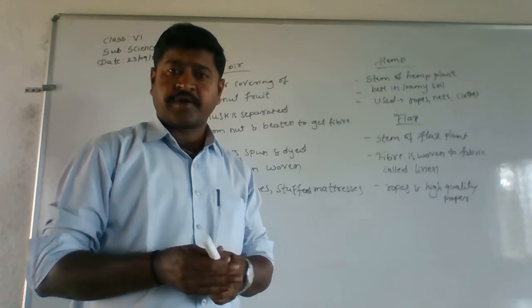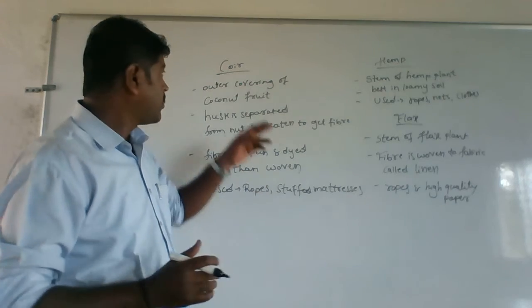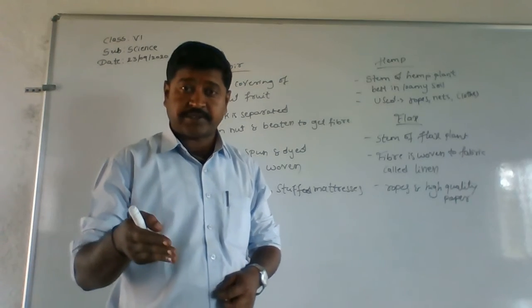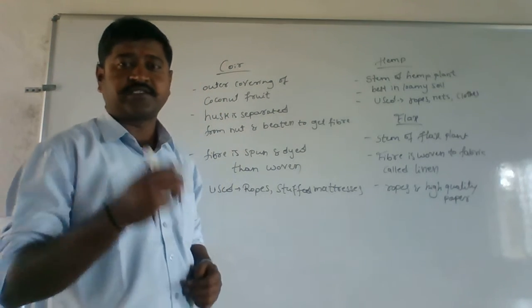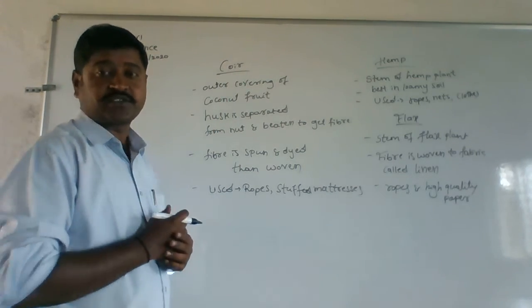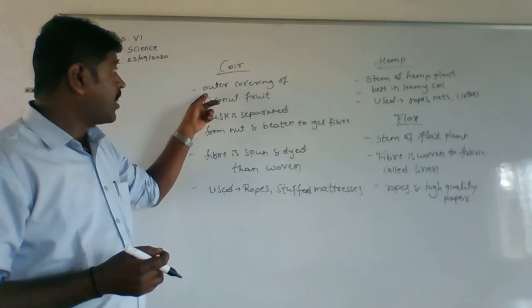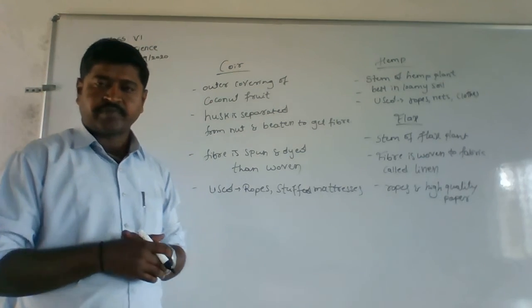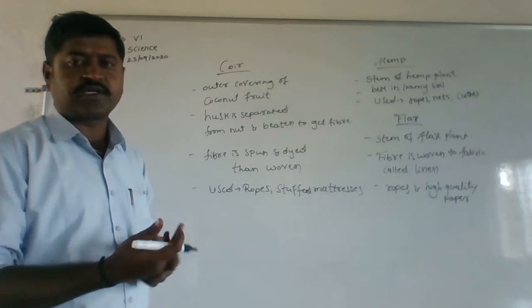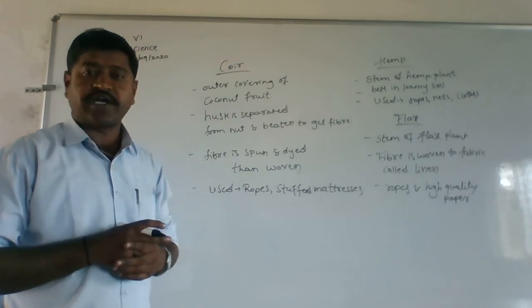Then next, coming to some other useful plant fibers. Out of that we have coir, hemp and flax. These are the three fibers which we are obtaining from plants. Coming to the first one, that is coir, these are also useful plant fibers for us. Coir is obtained from the outer covering of the coconut fruit. So we are going to get this from coconut trees. Whatever fruits are there on the coconut tree, from its outer covering we are going to get this coir.